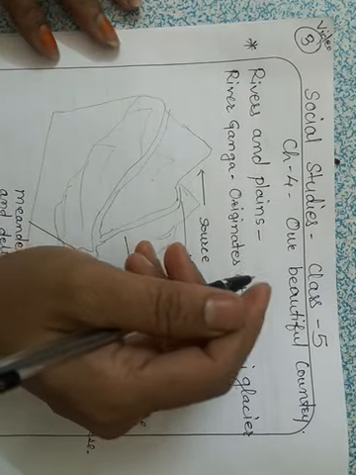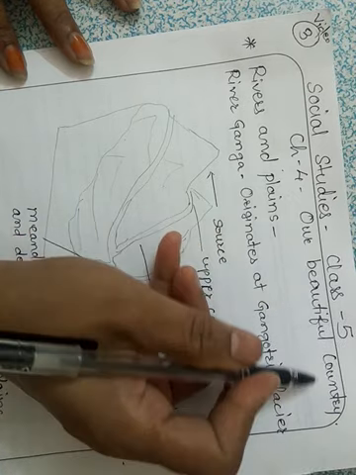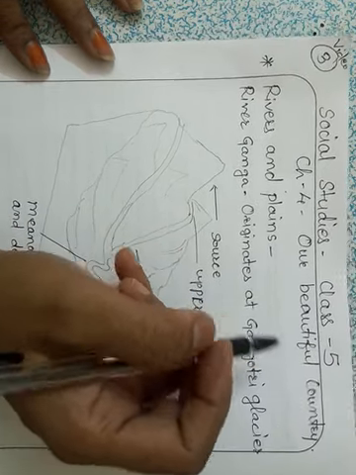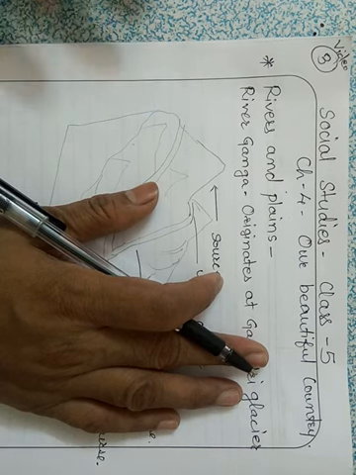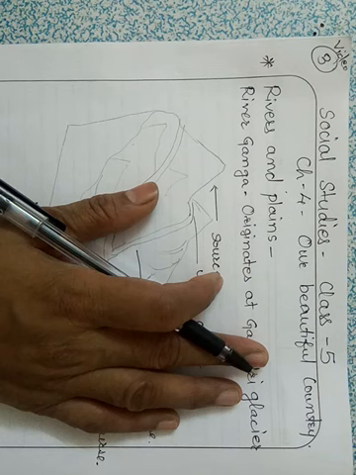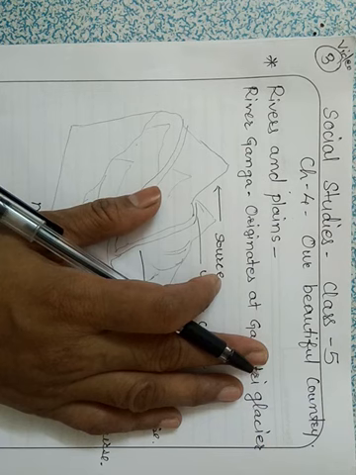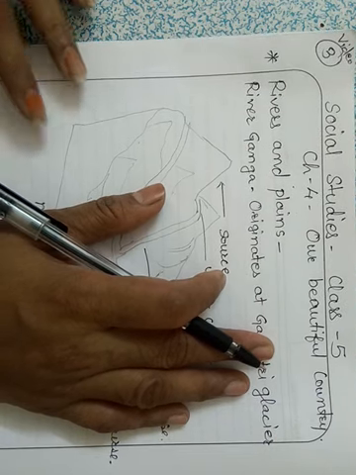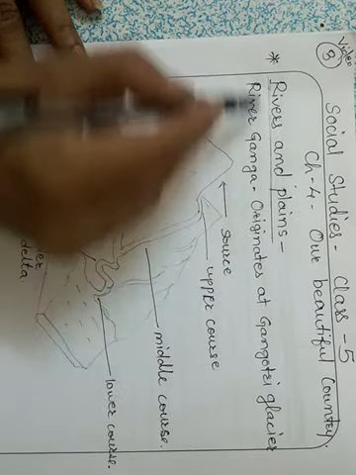Hello students, we have started our chapter 4, that is our beautiful country, and this is our last video of this chapter. In our last two videos we have discussed the plateaus, deserts and mountains. Also we have read about the importance of mountains. Now we are going to read about the rivers and plains in India.